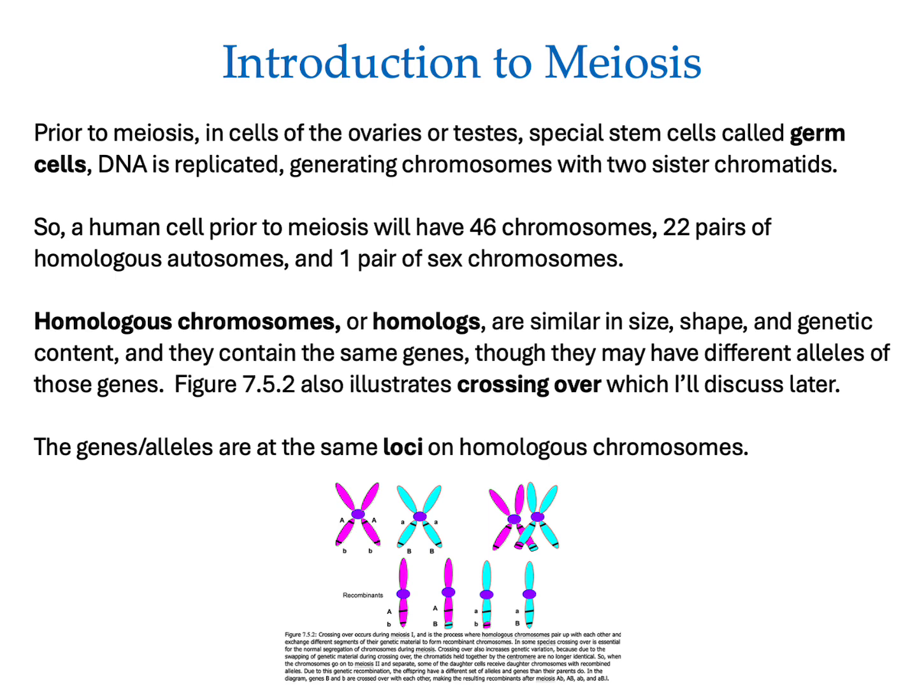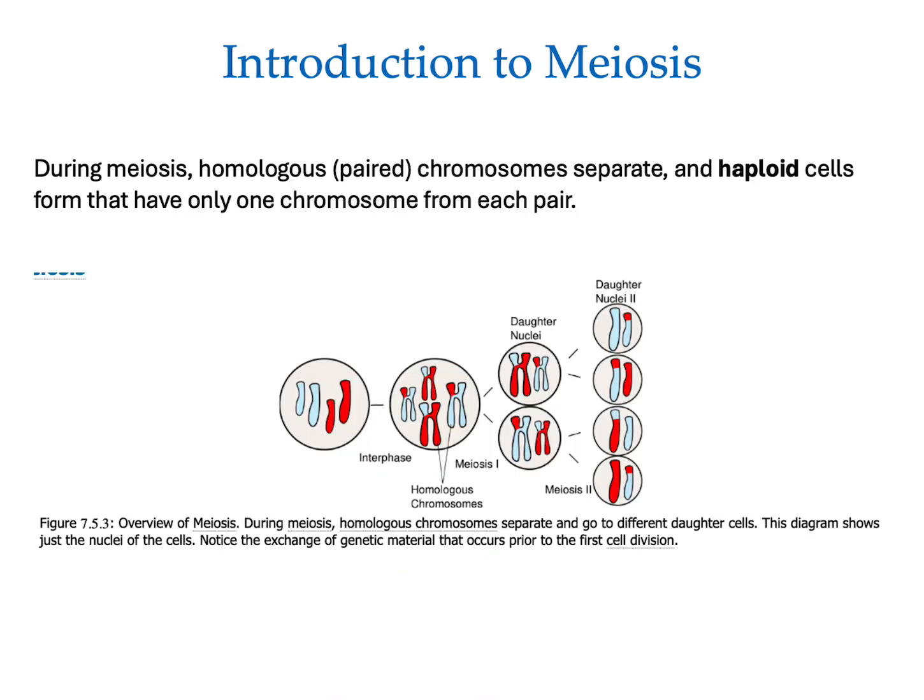So we have these cells in humans then. We have 22 pairs of homologous chromosomes. 2 number 1s, 2 number 2s, 2 number 3s, etc. During meiosis, homologous or paired chromosomes separate and haploid cells form that have only one chromosome from each pair. So we know that we've started in interphase to get to where we are in a cell in the ovary or testes, but we need to take these chromosomes and duplicate them. So we have them duplicated.